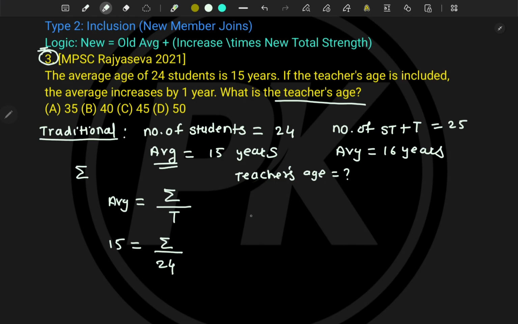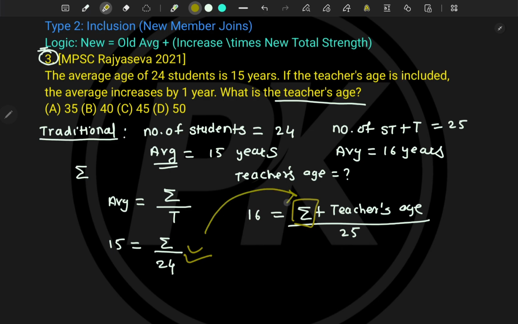In the next given data, the average now becomes 16 years, and that will be equal to the summation of students' age plus teacher's age, divided by the total number of observations. Here you add the teacher as well, so the total number of observations is 25. Now you put this sum value here. The only unknown is the teacher's age, and from that you will find the teacher's age, right?